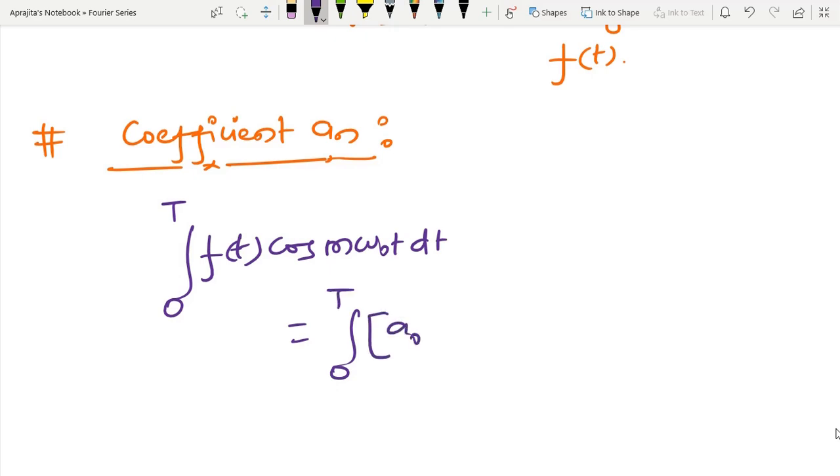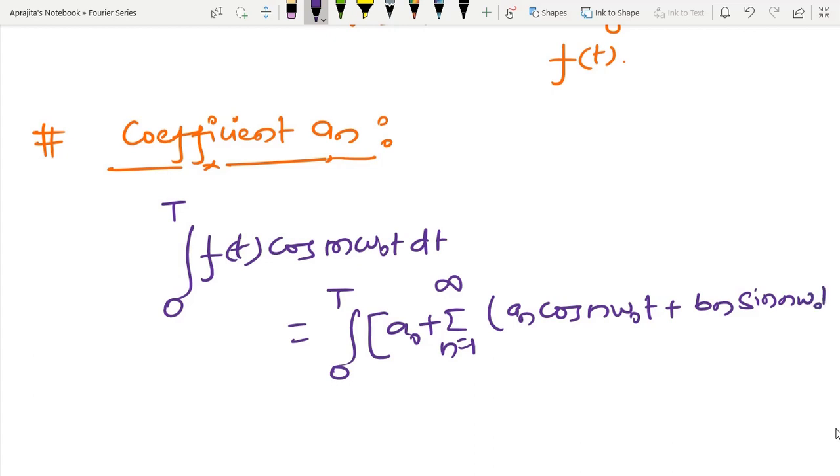So a0 plus summation n equal to 1 to infinity of an cos n omega 0 t plus bn sin n omega 0 t, and after that I have to perform the multiplication with cos m omega 0 t.